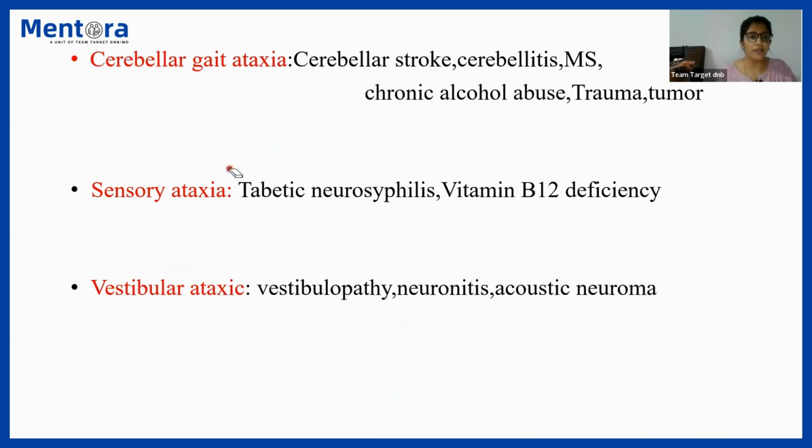Next kind of gait is cerebellar ataxic gait. What kind of gait is cerebellar ataxic gait? Obviously it is seen in cerebellar disorders like cerebellar stroke, cerebellitis, multiple sclerosis, trauma, or chronic alcohol abuse. So how do you describe a cerebellar ataxia, gait ataxia? Again, there is a wide base of walking.